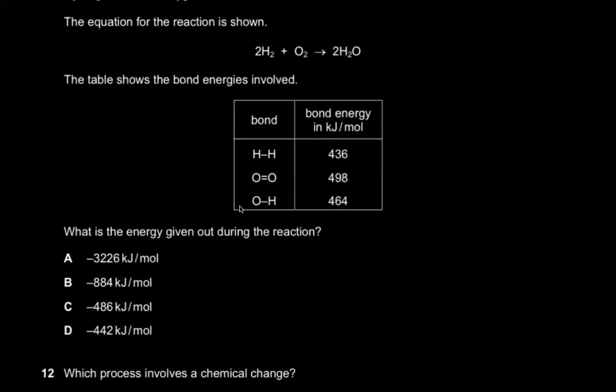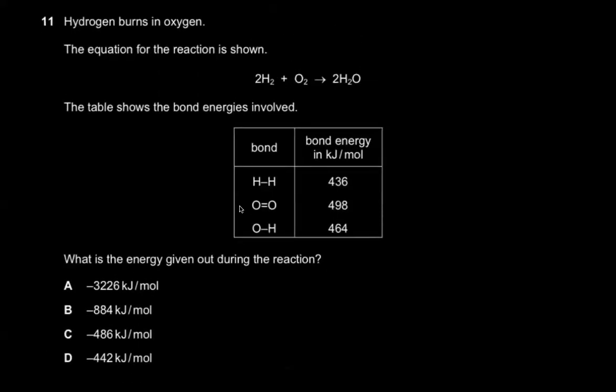blindly. Okay. Now, it says hydrogen burns in oxygen and the equation for the reaction is shown. The table shows the bond energies involved. So you have H2, it reacts with O2 to give you H2O. Now, if you're given bond energies, you just need to draw the displayed structures to make it easier for yourself. So you have H2, which is H bonded to H, and you have O2, which is O double bonded to O. Now, in order to calculate the enthalpy change, you use the formula: bonds broken minus bonds formed. So which bonds are going to break?